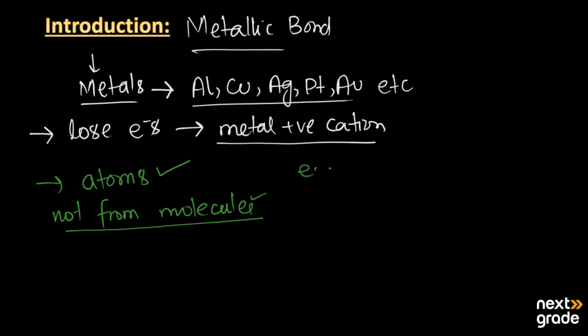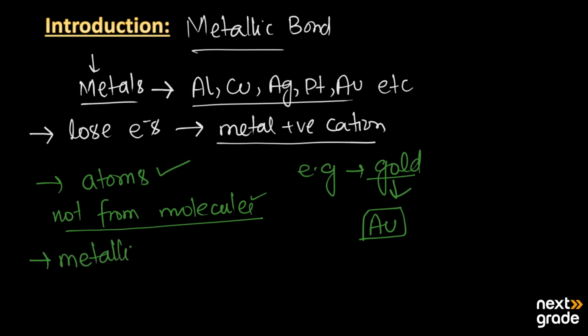For example, if we talk about pure gold, it is formed from simple gold atoms. Its symbol is Au.